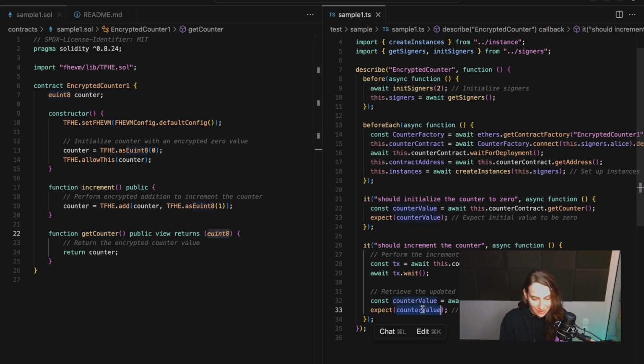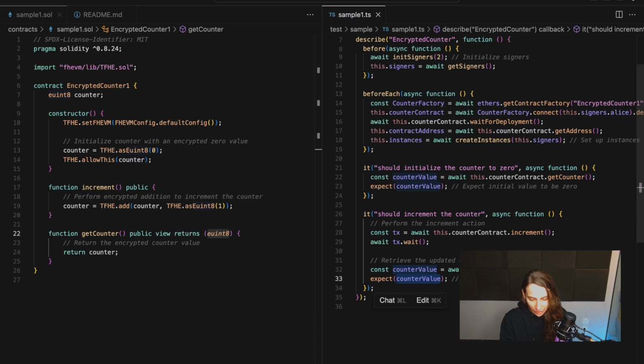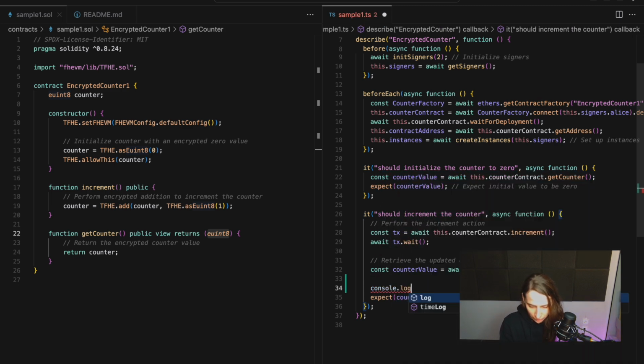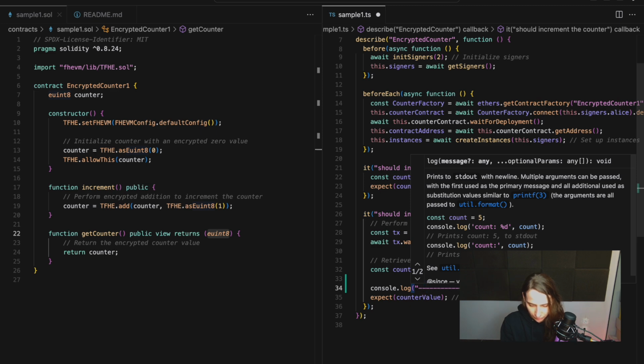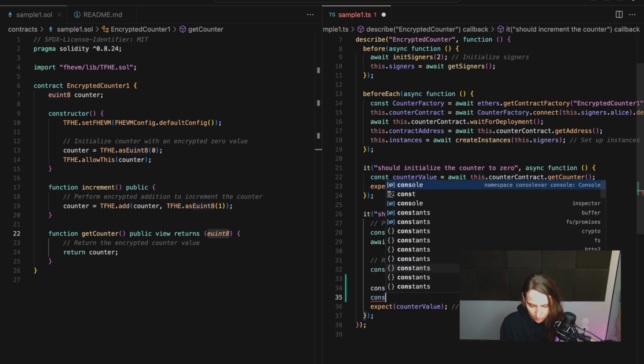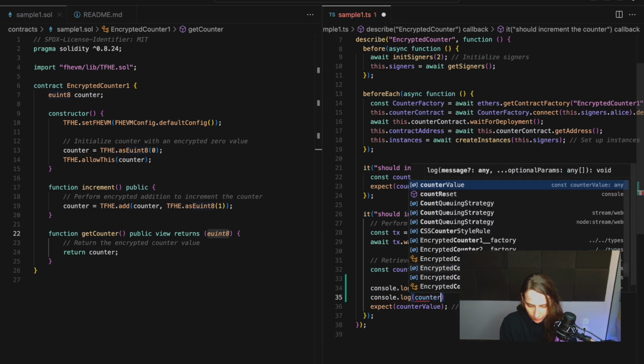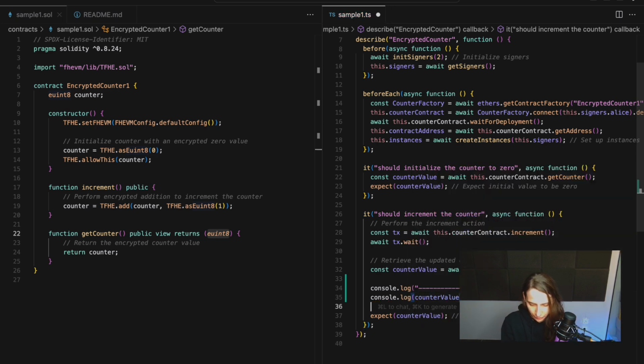We are getting something like this. So the counter value, but I can show you how the result looks. So console.log our counter value, and a little bit like this.